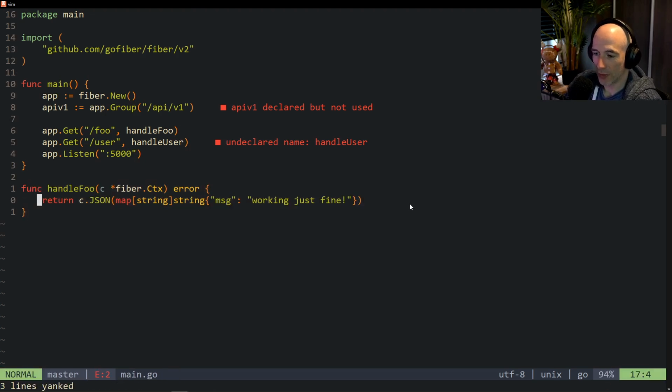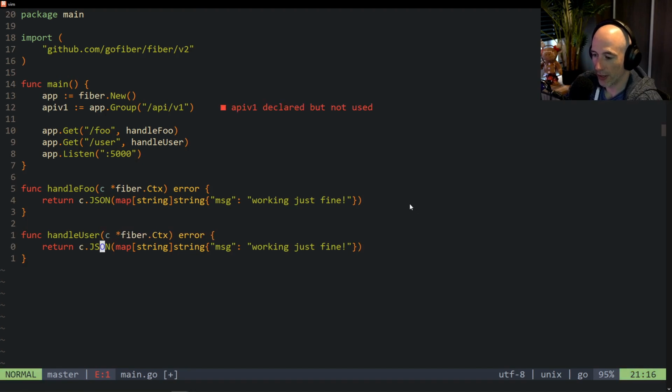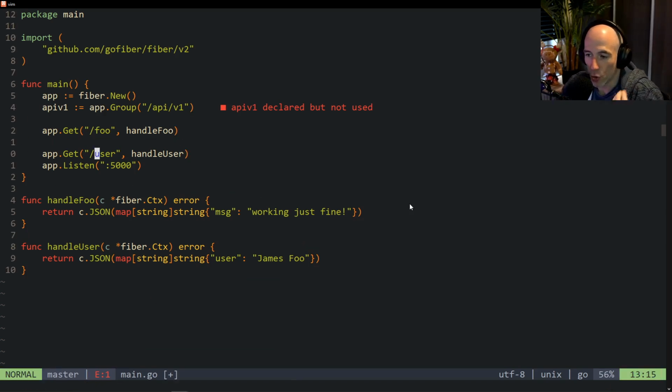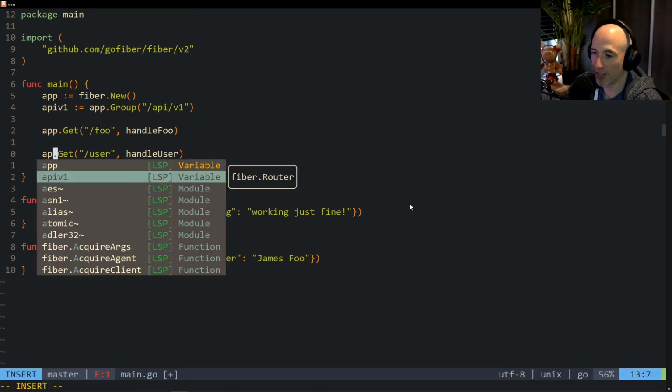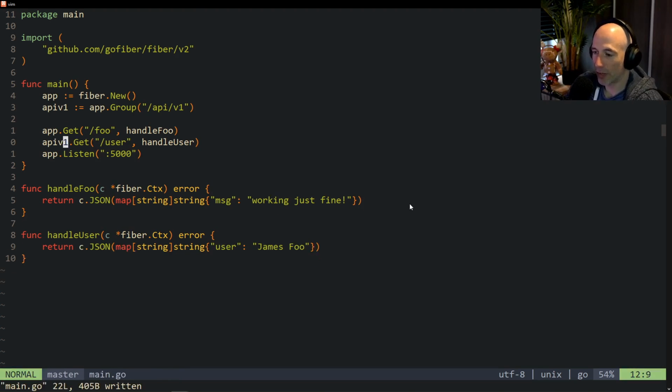And we're going to say handle user. And we're going to copy this function. I'm going to paste that in. And we're going to say handle user. And then we're going to say user. I don't care. We're going to say, for example, James Foo. All right. What's going on here? And then, of course, because we are going to group our user endpoint to the API v1, what we need to do is instead of app, we're going to say API v1. And that is basically going to do that.